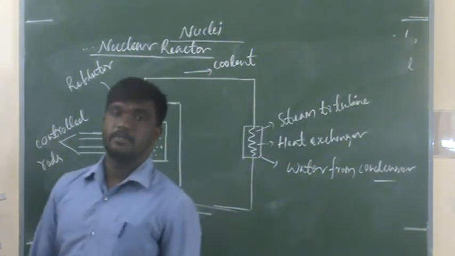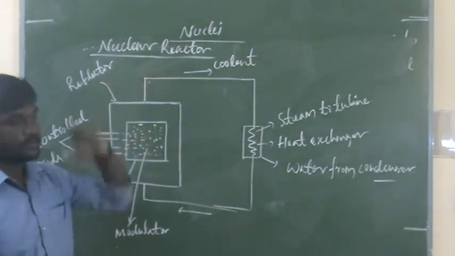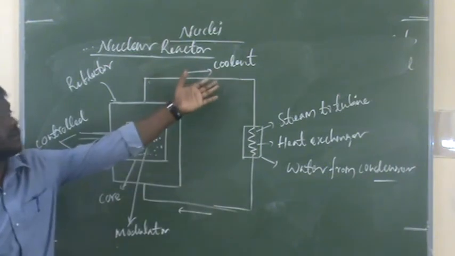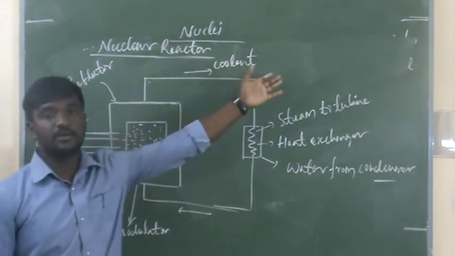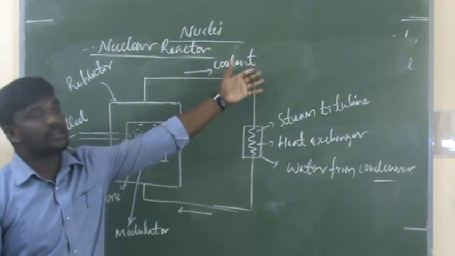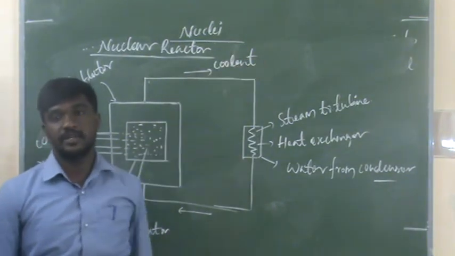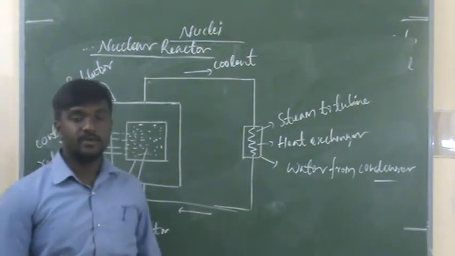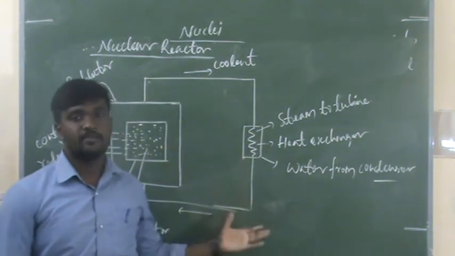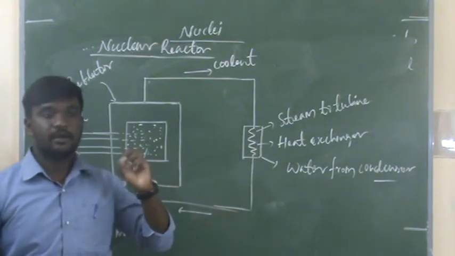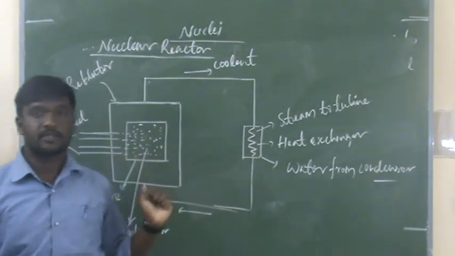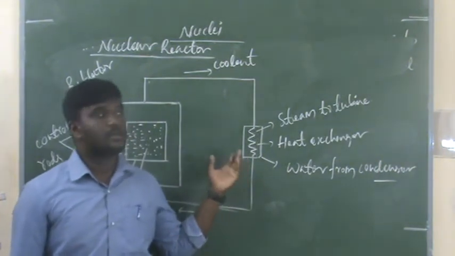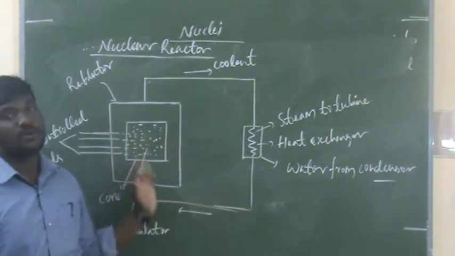So listen, the nuclear reactor. What is a nuclear reactor? It is a device which works on the basis of controlled chain reaction. Commonly we use the nuclear reactor for electricity generation. We use nuclear reactor to generate electricity. So this is a schematic diagram of a nuclear reactor.